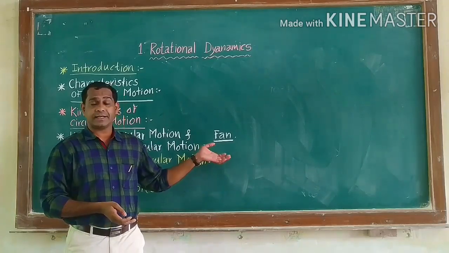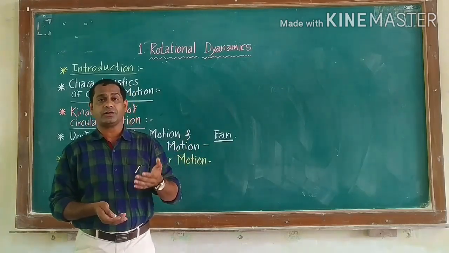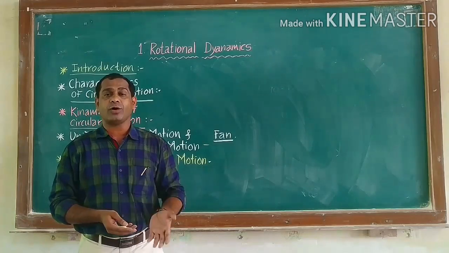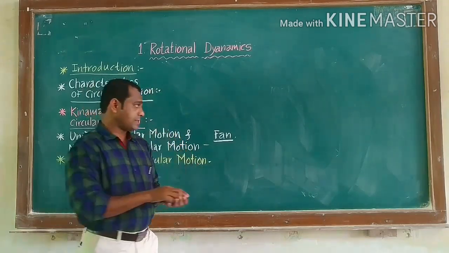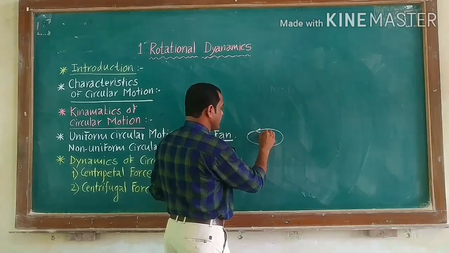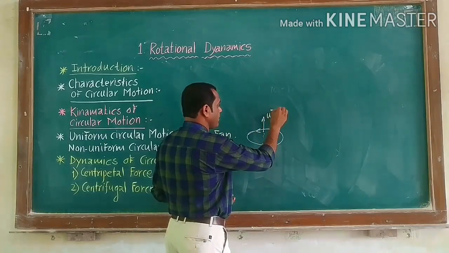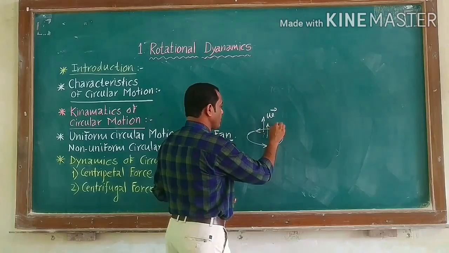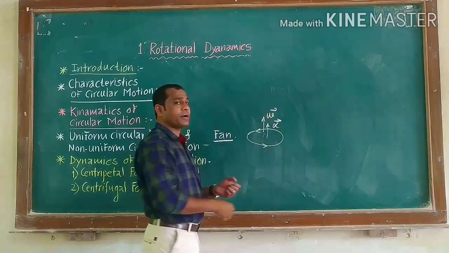When the speed is increasing, the direction of alpha bar is along omega bar, like this. If the speed is increasing, this is the direction of omega bar, then the direction of alpha bar is along omega bar.